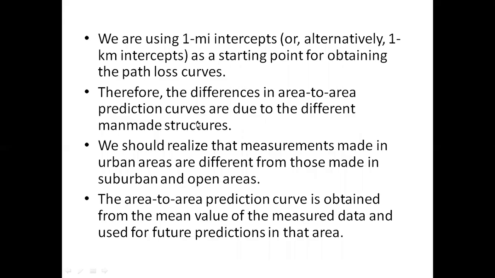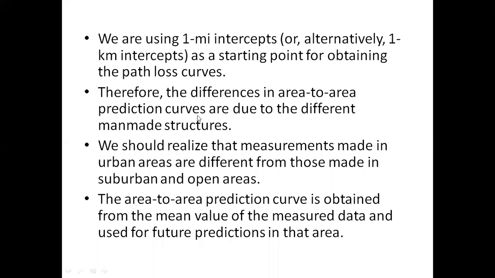Therefore, the differences in area to area prediction curves are due to the different man-made structures. At different areas we can have different man-made structures, and the path loss curve is also different. We should realize that measurements made in urban areas are different from measurements in suburban areas or open areas.